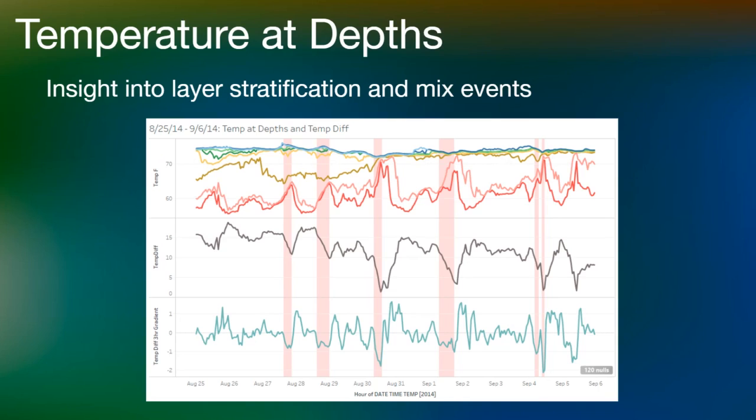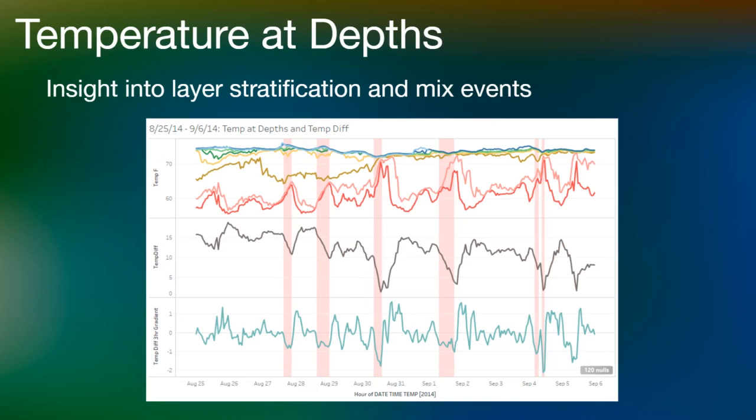Taking this one step further, I knew we needed some way to determine how the stratification metric is changing, so I decided to use the gradient of this temperature difference reading to calculate the rate of change for the mixing events. This gave us insight into quick mixing events as opposed to a gradual mix. Finally, by applying a threshold filter, we can come up with a subset of significant events. All of this was done in Java.